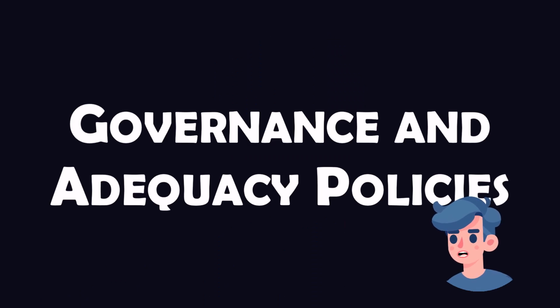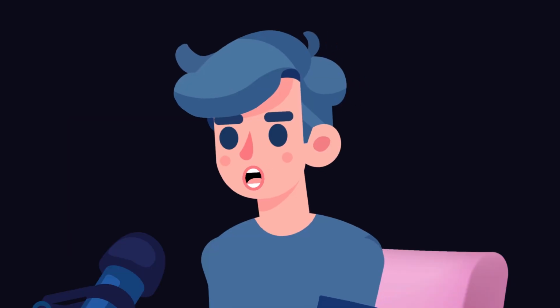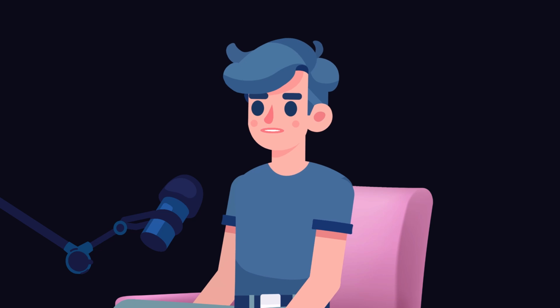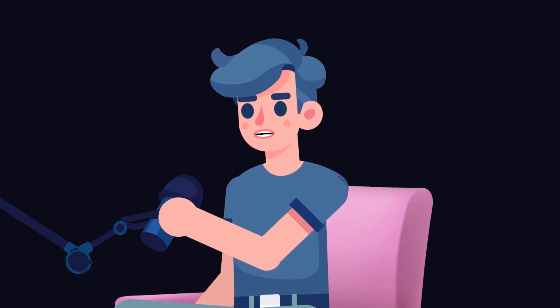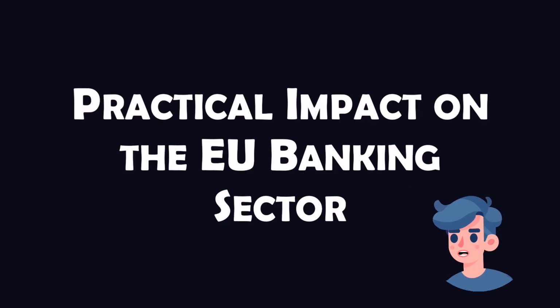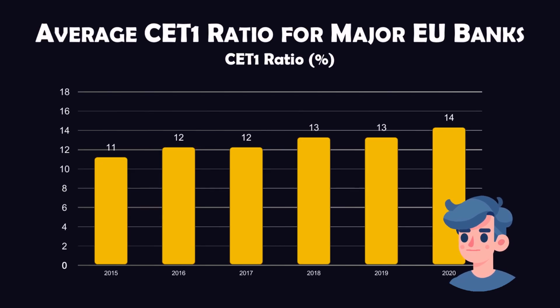CRD4 also establishes rules around governance, remuneration policies, and policies regarding capital adequacy. Such comprehensive regulation helps ensure that banks operate prudently and maintain stability across the financial system. Let's take a real-world case to see how these regulations apply. Consider the European banking sector from 2015 to 2020.